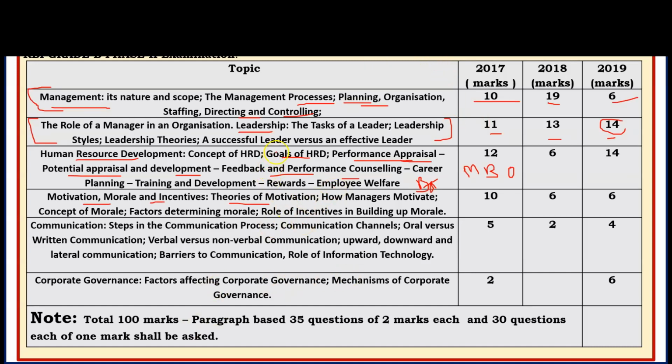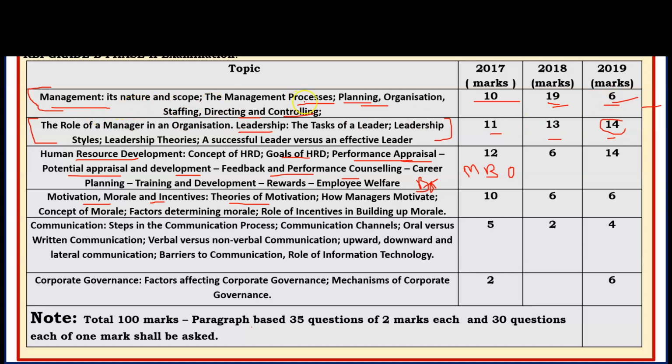So next, the first topic is management. It is a very important topic for the NABARD grade, sorry, RBI Grade B exam. In 2017 there were 10 marks, in 2018 there were 19 marks, and 6 marks in 2019.